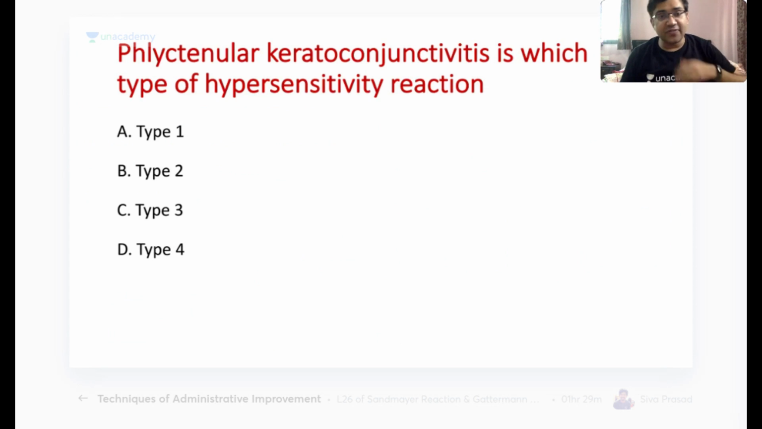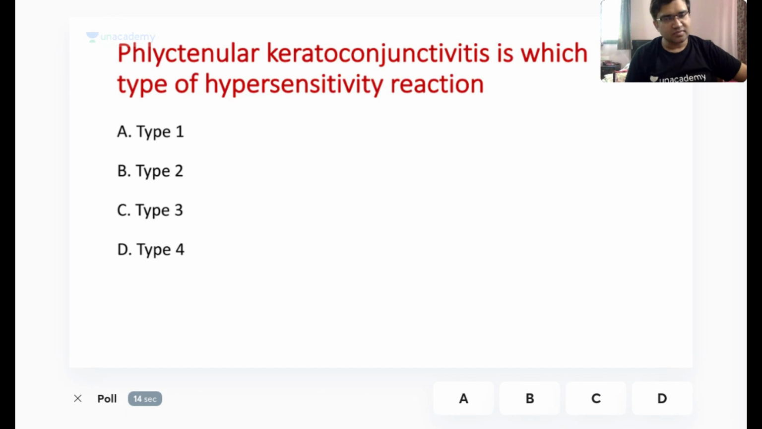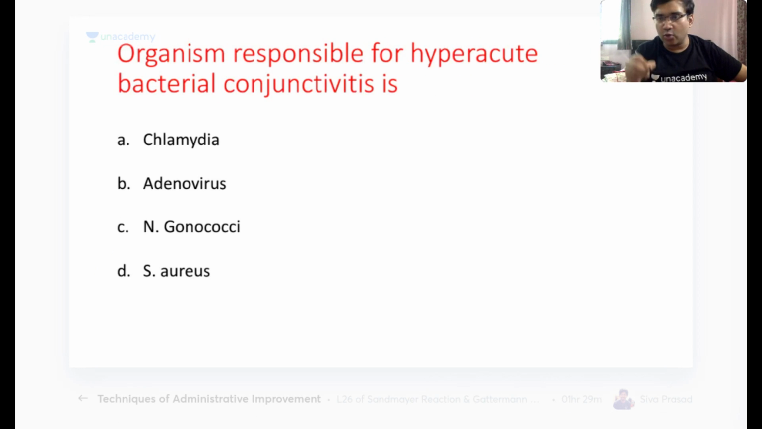Okay, so the question is, phlyctenular keratoconjunctivitis is seen in which type of hypersensitivity reaction? Phlyctenular keratoconjunctivitis. So remember, we have vernal keratoconjunctivitis, which is a type 1 hypersensitivity reaction, and phlyctenular keratoconjunctivitis, that is a type 4 hypersensitivity reaction. Okay, do not get confused. And then we have 2 more questions on the conjunctiva. If you answer them well, we would basically end the session then.